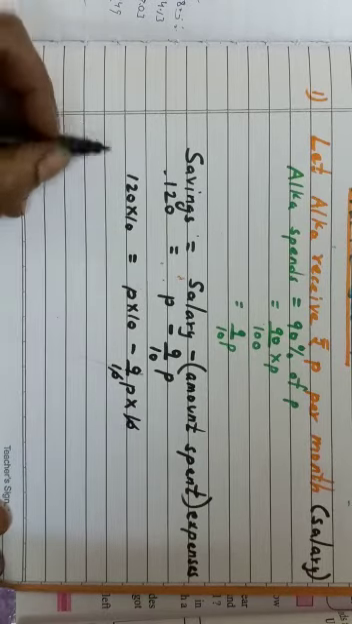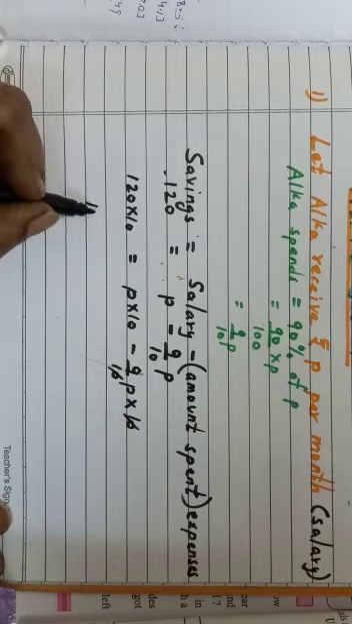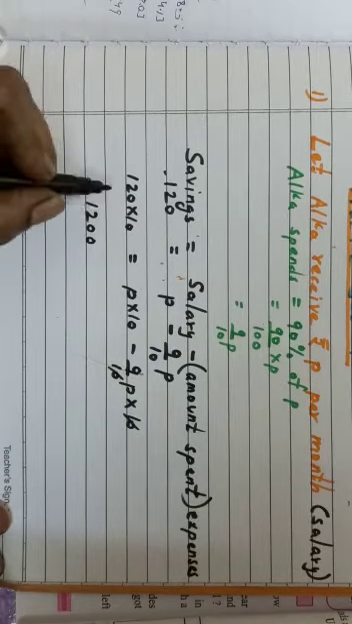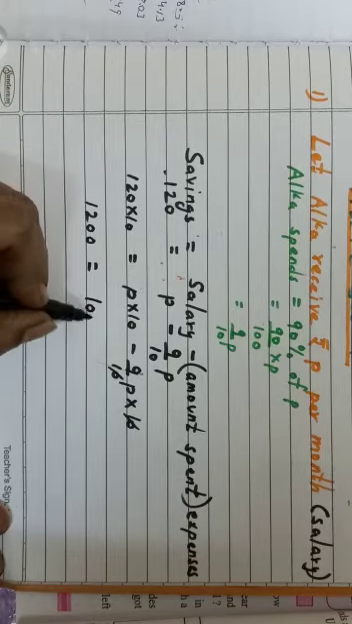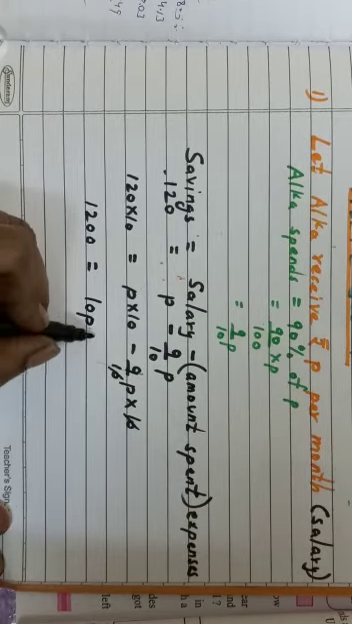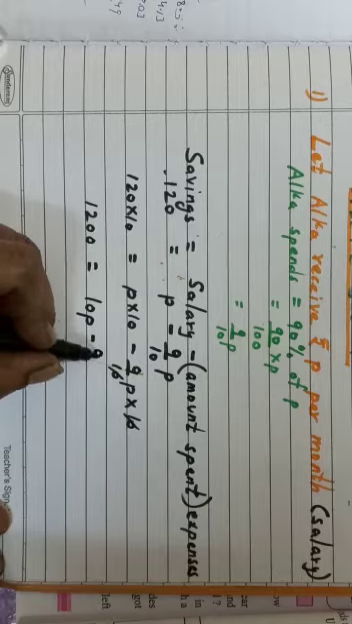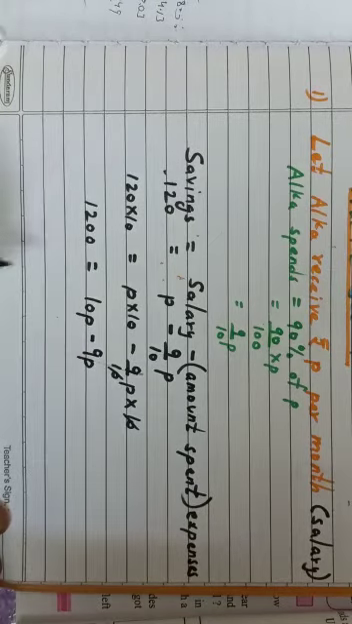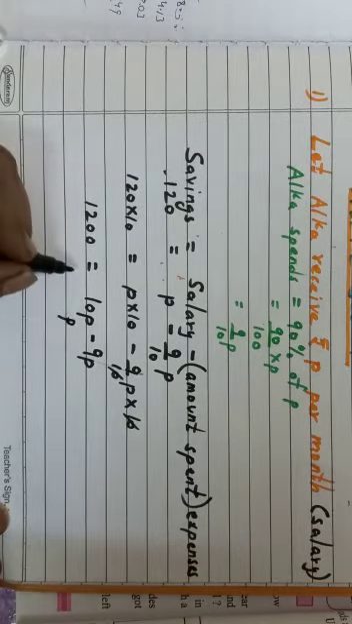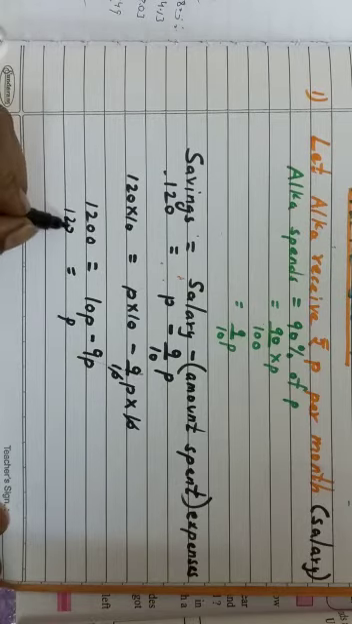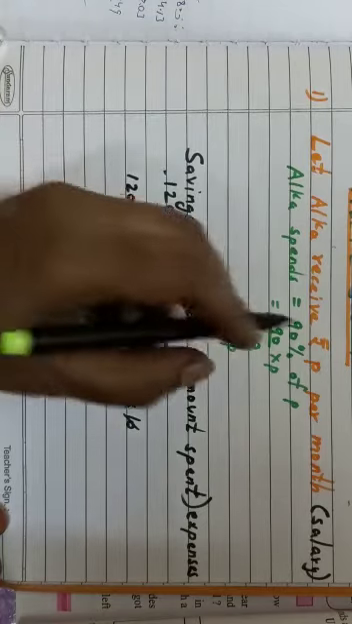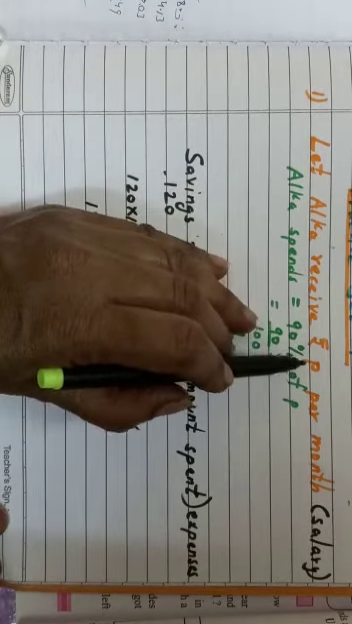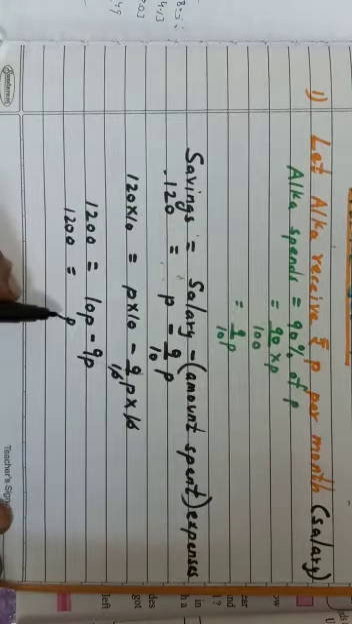This 10 will be cancelled. So 120 into 10 will be 1200 is equal to 10p minus 9p. Now 10p minus 9p is p. See, the sum is so easy. So we got our answer. What is p? P is nothing but Alka receives rupees p per month, that is nothing but the salary.